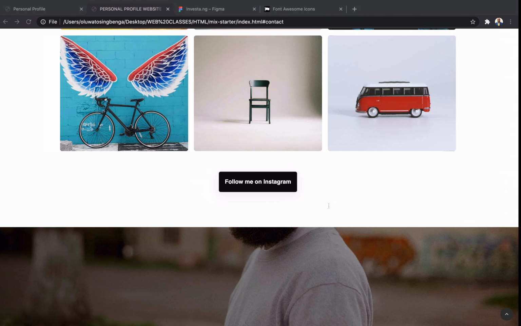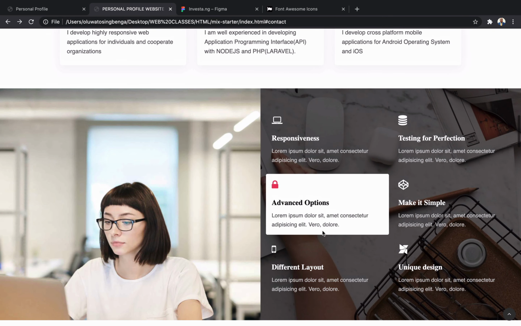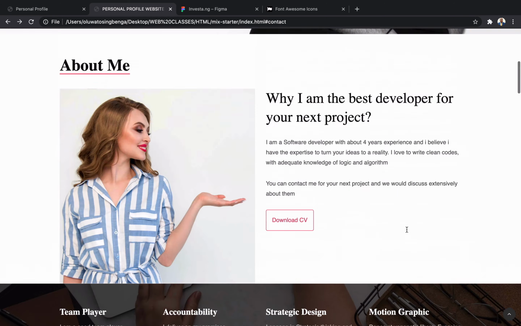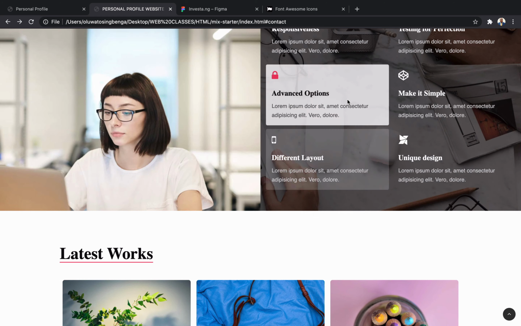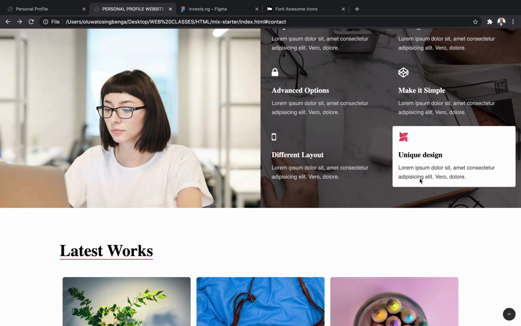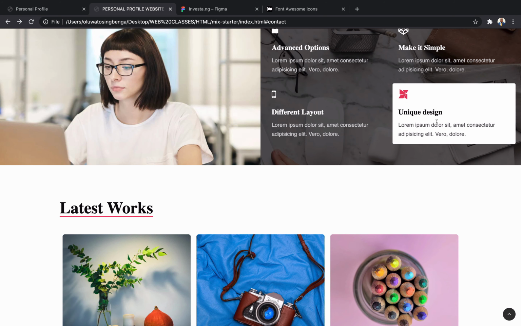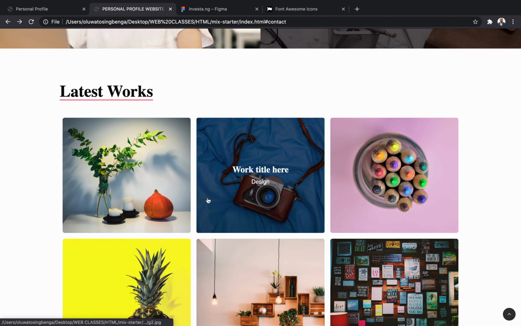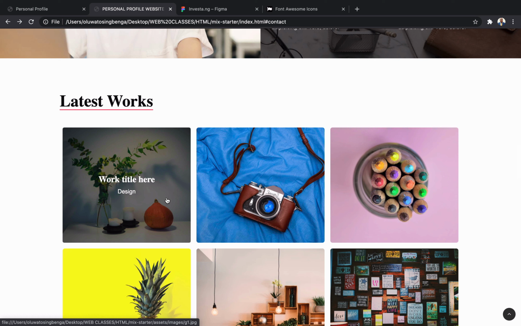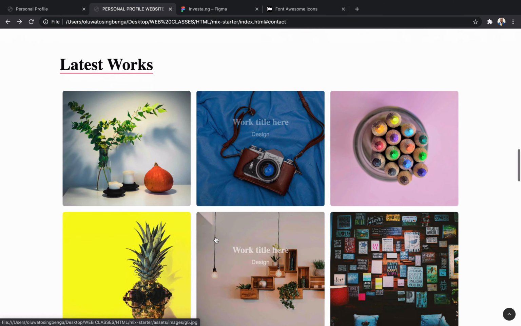If I don't need, for instance, this section to show, though it is beautiful, maybe I will just leave it there: responsiveness, clean code, agile development, different layout. But this section I might not want here, or I only want to have 3 of them and take a picture of some project I have done and put them here.